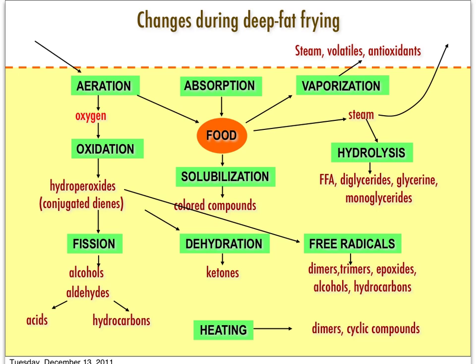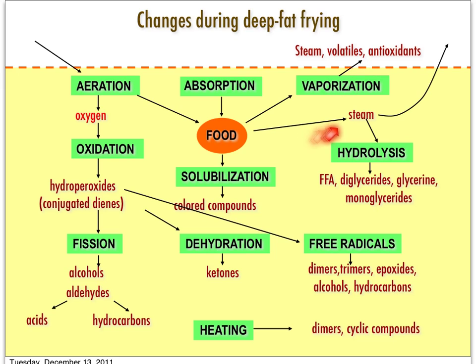So this is when we get the boiling action in the oil, and some of the steam will escape from the oil into the atmosphere, but some of this would cause hydrolysis of the fat in the oil to produce free fatty acid and a mixture of diglycerides, maybe monoglyceride, glycerin, and other than steam, some other volatiles also will escape and vaporize from the oil into the atmosphere.